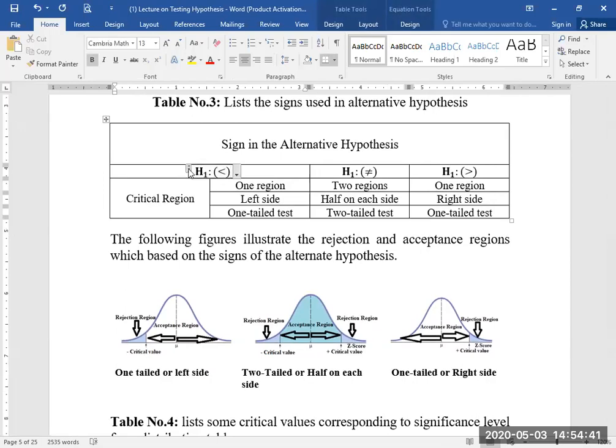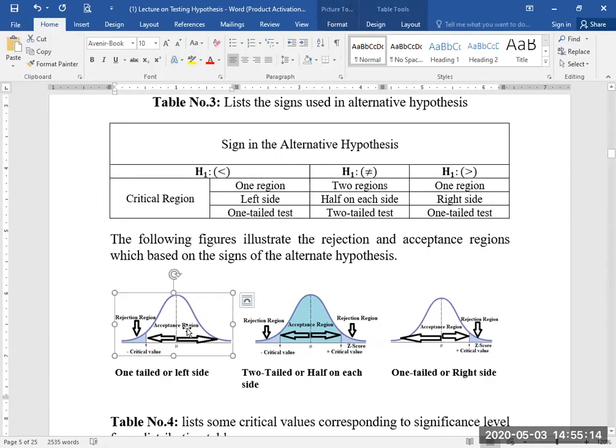In the first case, where H1 is lesser than the previous population parameter, there would be one region. If H1 is lesser than H0, the region is constructed on the left side, and the test would be called a one-tail test. The figure associated with this case is given here.